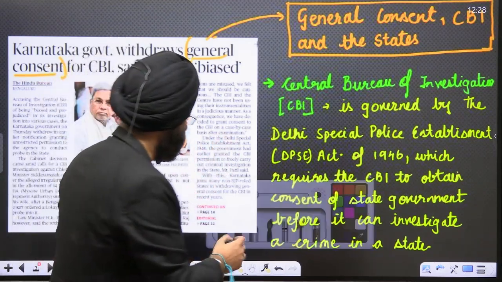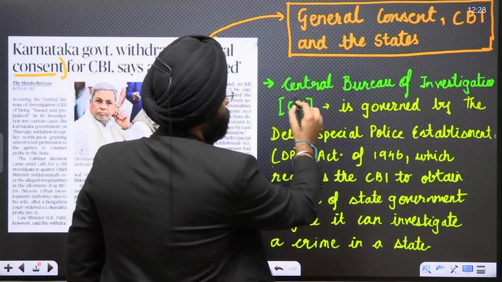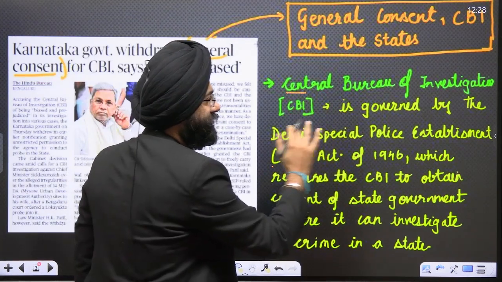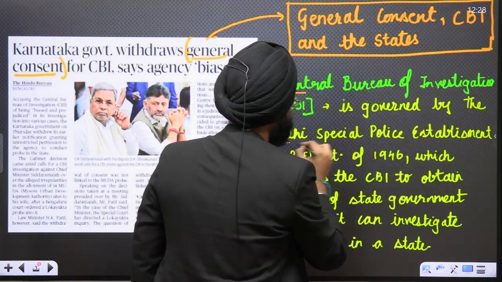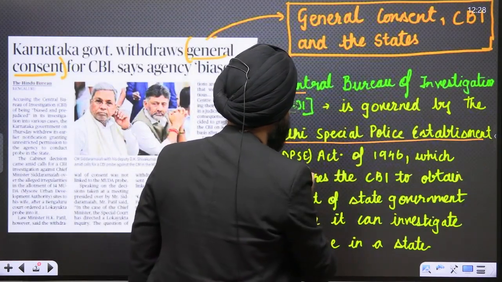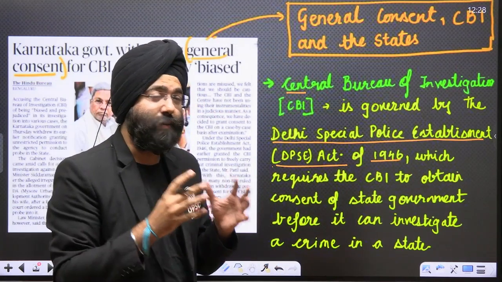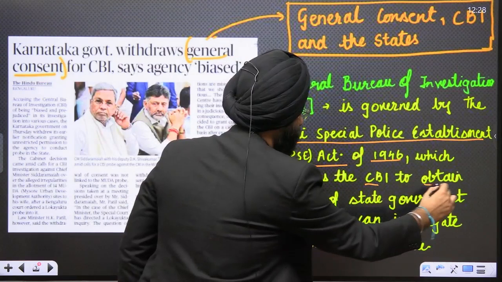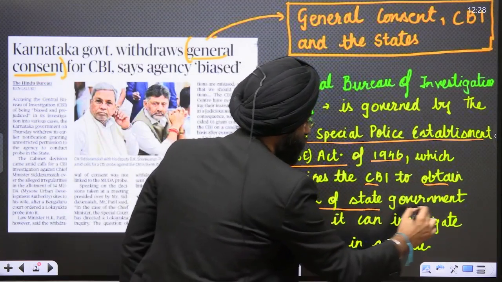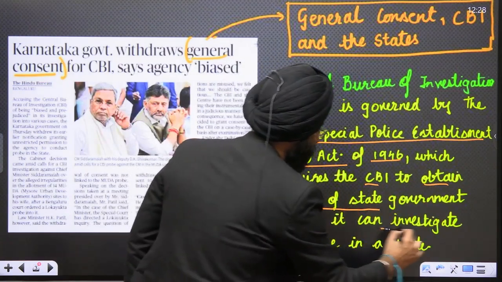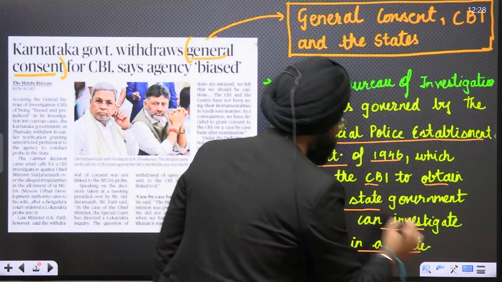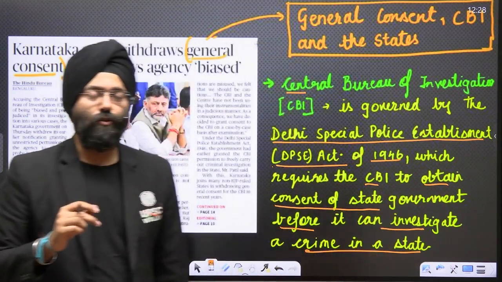First, let's see. The Central Bureau of Investigation is governed by the Delhi Special Police Establishment Act of 1946, which requires the CBI to obtain consent of the state government before it can investigate crimes in a state, because it is a central body.